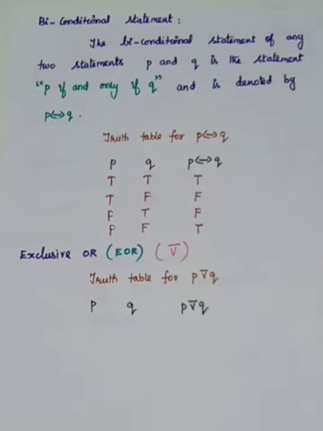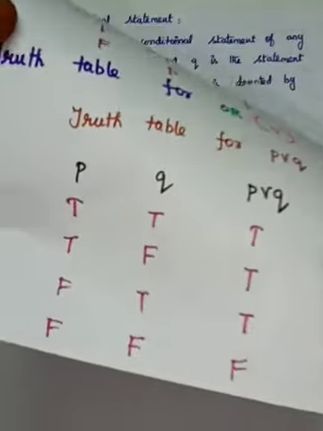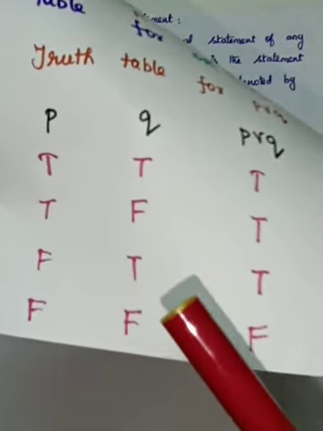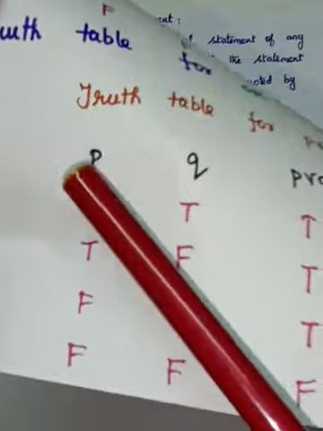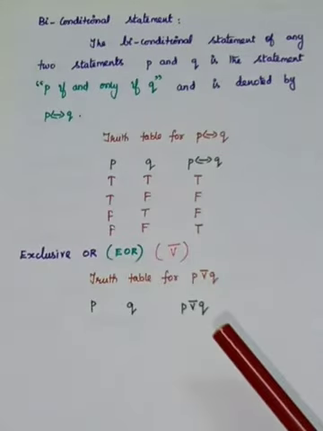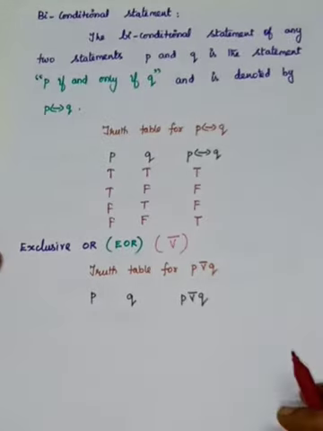Okay, got it clear? For the truth table for OR, we will use either P is true or Q is true or both are true, it is true. But exclusive OR, if any one is true, it is true. If both are true, it is false. So therefore we are going to fill the truth table.